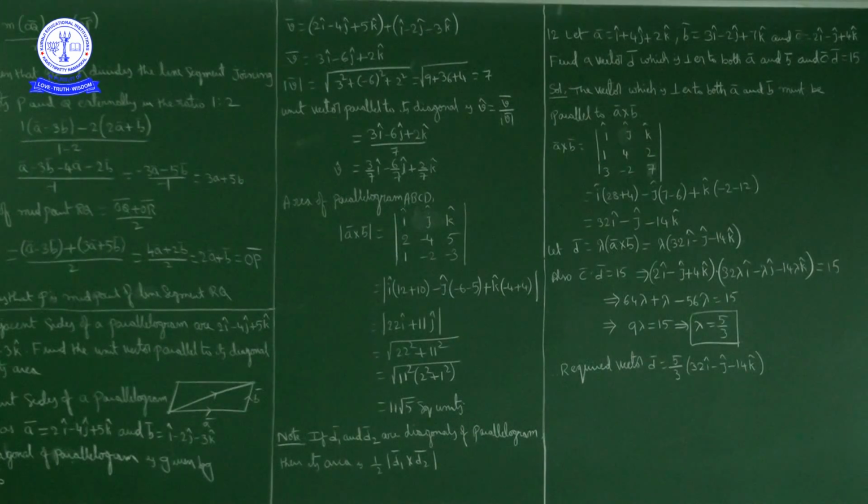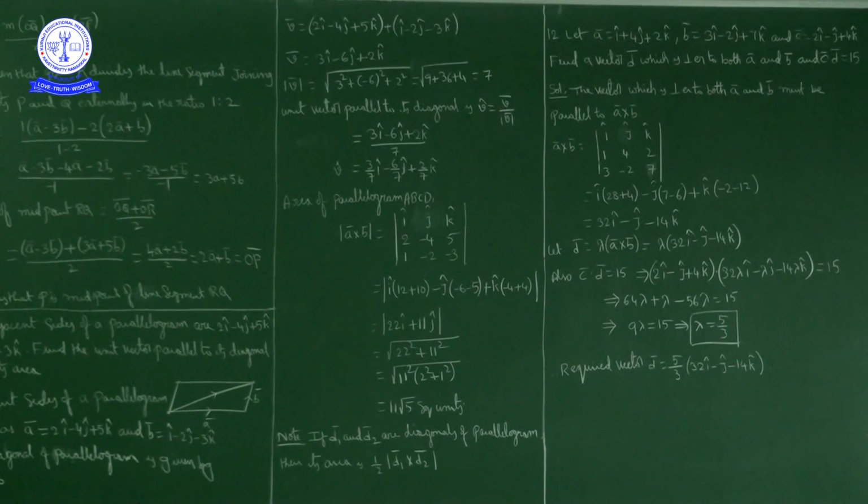Now when two adjacent sides of a parallelogram are given, then the area of the parallelogram is the magnitude of A bar cross B bar. But sometimes instead of adjacent sides, they may give diagonals. Suppose one diagonal is D1 and the other diagonal is D2.